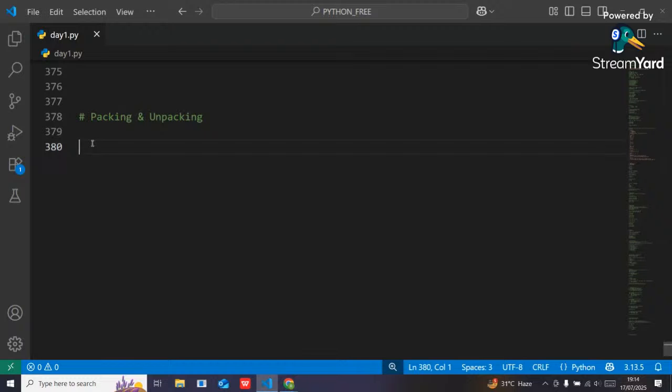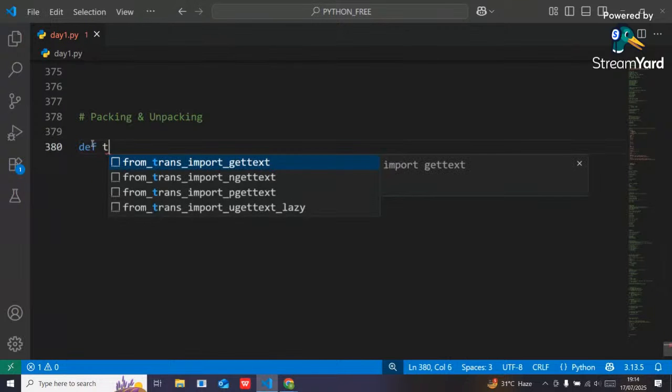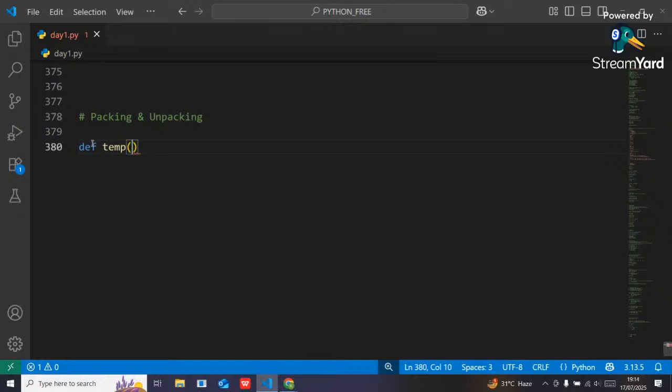Here similarly, packing means suppose we don't know how many inputs I will provide. I don't have any idea how many inputs it will take. At that time, I can use the concept of packing. Suppose there is a function, a temp function, and I don't know how many arguments it will take.